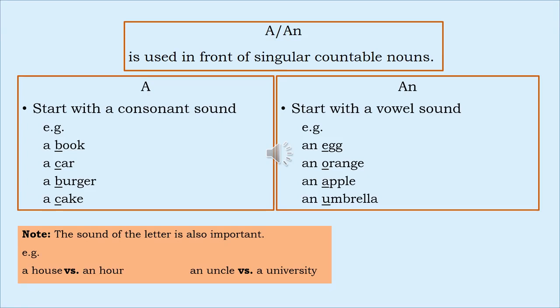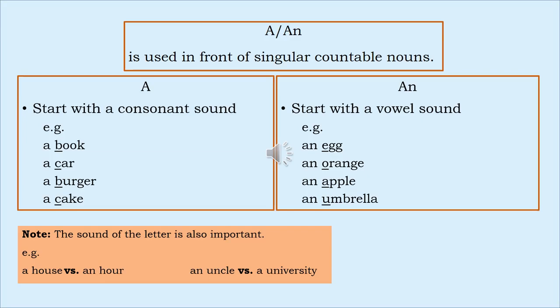A or an, it's called an article, is used in front of a singular countable noun. For example, a is used with a consonant sound. For example, here, a book, a car, a burger, a cake.